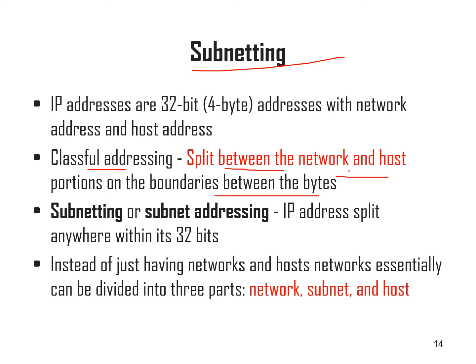What is meant by classless? With the help of subnetting or subnet address, the IP address is split anywhere within the 32 bits. Right? So that is actually subnetting. Instead of just having network and host, the address can be divided into three parts: network, subnet, and host. So this is called subnetting. Here we can call it classless addressing, where we can split the network, subnet, and host.